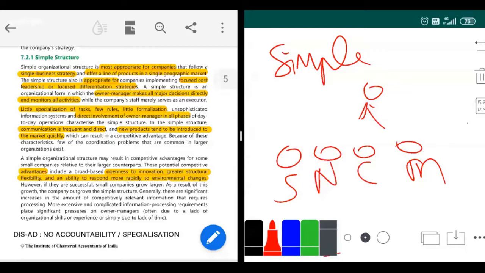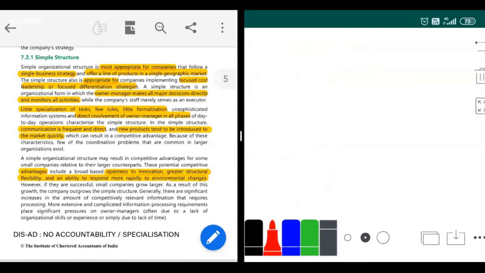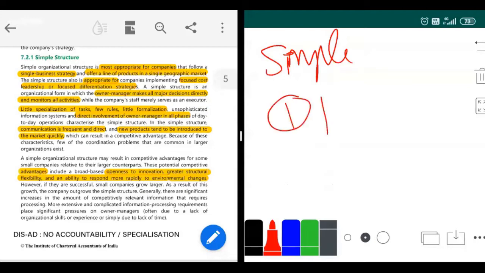When you start with a simple structure, suppose I am here. I have started with the simple structure. I brought in just a product. I have one product. What happens in simple structure is that you start with one or very few products.